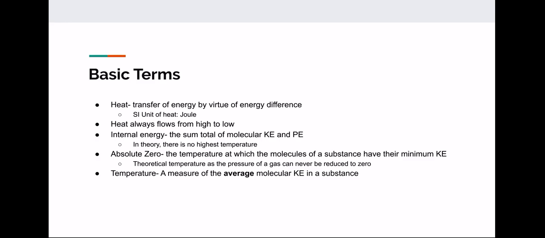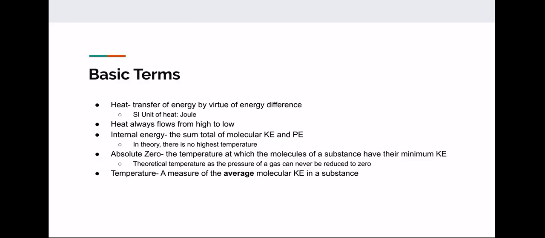And another important note to make is that heat always flows from high to low. So if you have a higher temperature and a lower temperature, heat will flow from the higher temperature to the lower temperature. Internal energy, that's the sum total of molecular kinetic energy and potential energy. And in theory, there is no highest temperature because you could just keep adding heat to a substance and it would still increase the temperature.